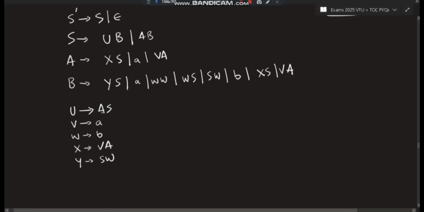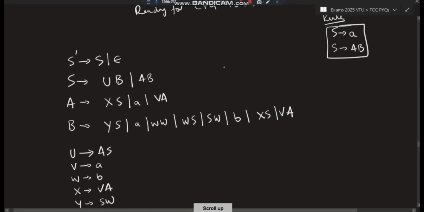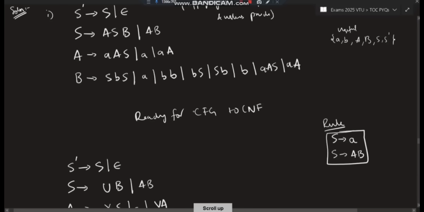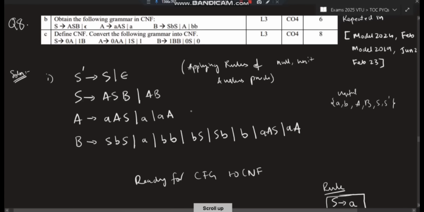For example, if instead of taking S_A as U, I had taken somewhere else as U and B. The thing is, it should satisfy the condition, these two rules. Till you satisfy the condition, the answer is a valid one. Got the point? So this was about the first one, convert the following grammar into CNF.